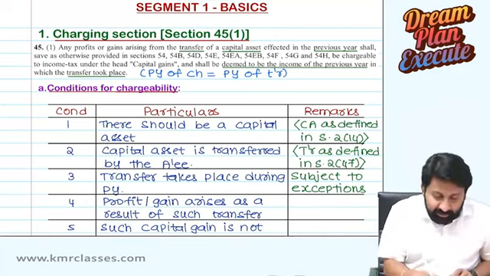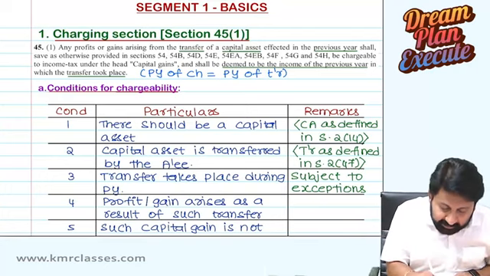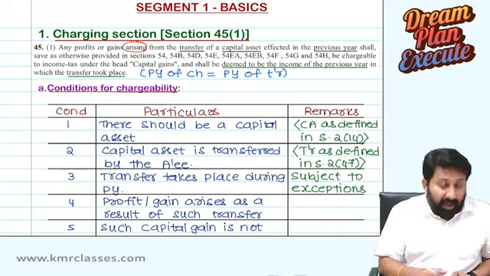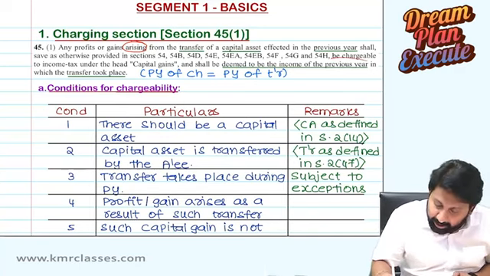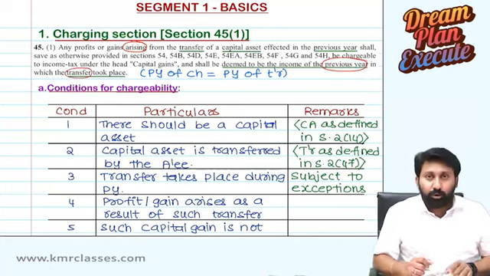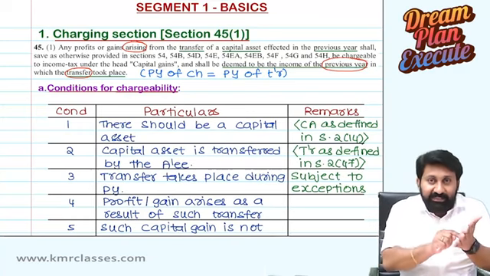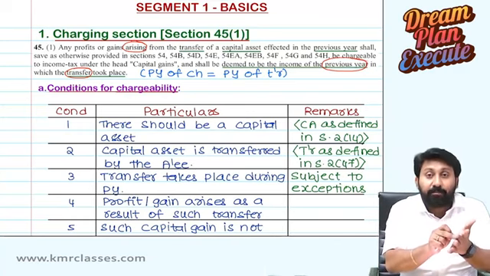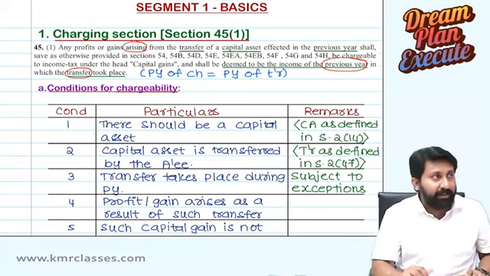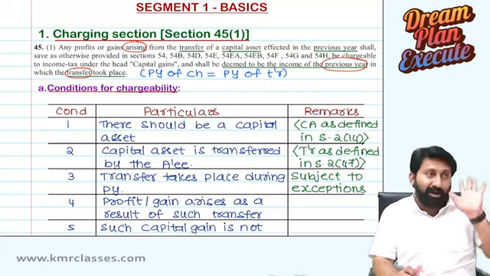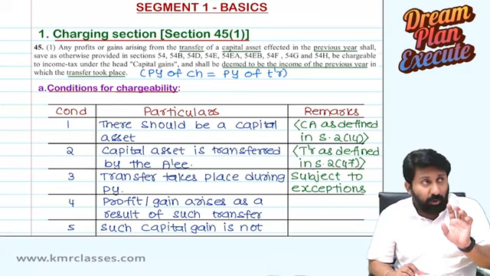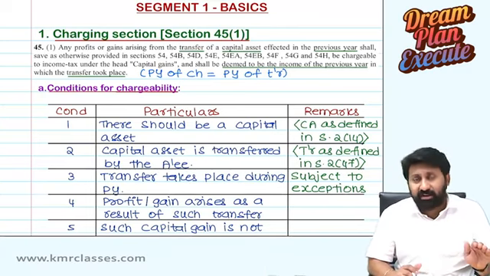I will be targeting two important words. One, arising, not received. I will give importance to the previous year of transfer. So, previous year of transfer is there. In that transfer, gain or profit is arising. That's it. Capital gain chargeability will begin, irrespective of whether you received or not. So, receipt is irrelevant. What is the relevant factor? Receipt is not the relevant factor.